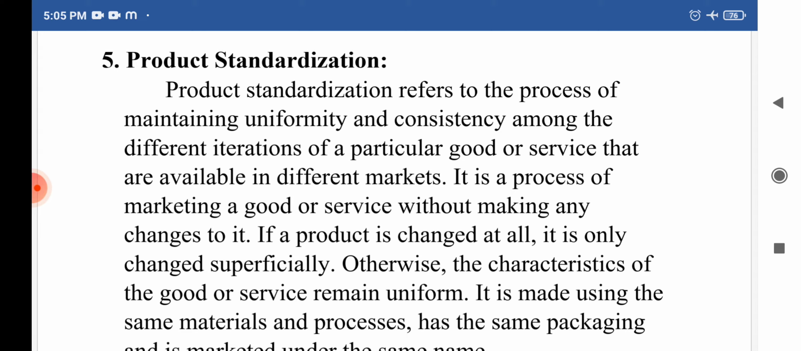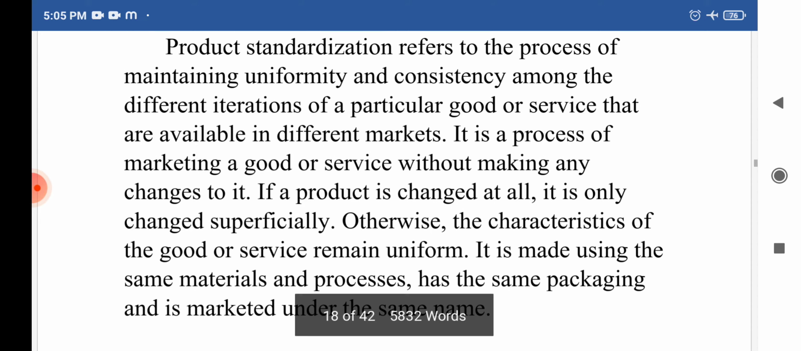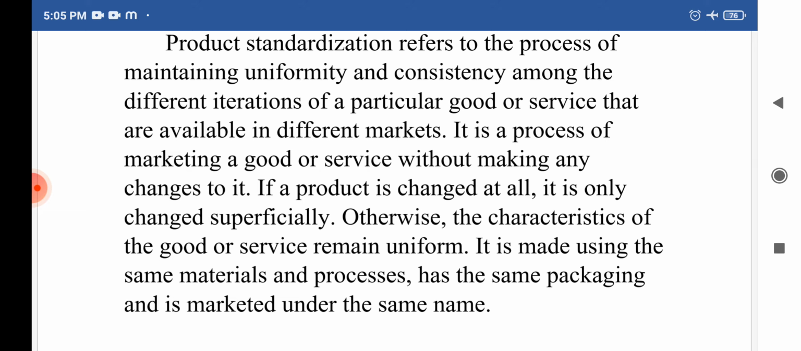If a product is changed at all, it is only changed superficially. Otherwise, the characteristics of the good or service remain uniform, and it is made using the same materials and process, has the same packaging, and is marketed under the same name. That is called product standardization. Okay, so maintaining uniformity and consistency among the different iterations, that is repetitions, of a particular good or service that are available in the market is called what? Product standardization.